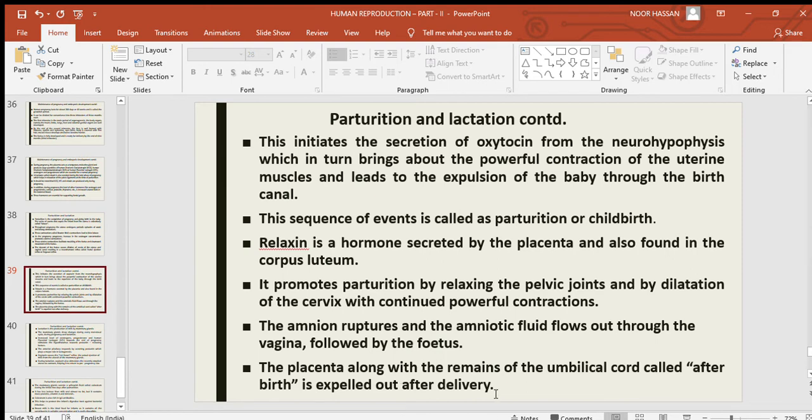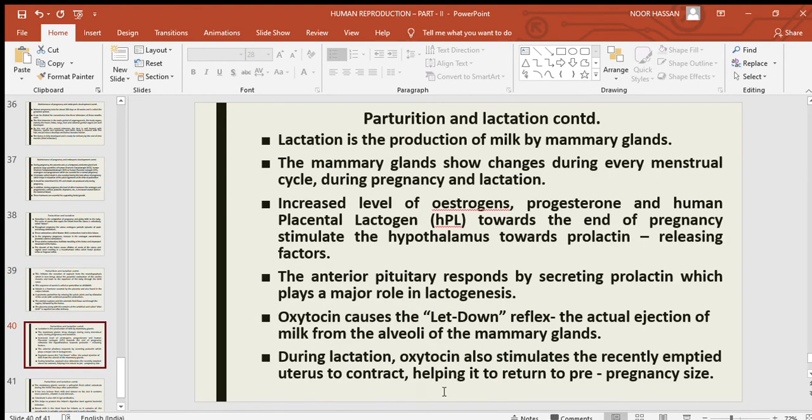The placenta along with the remains of the umbilical cord, collectively called the afterbirth, is expelled after the delivery of the baby.